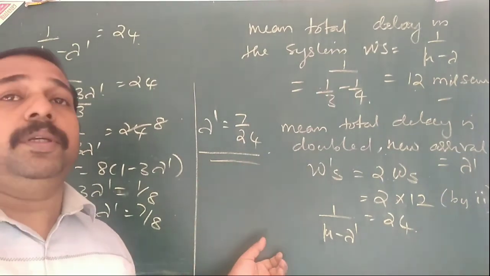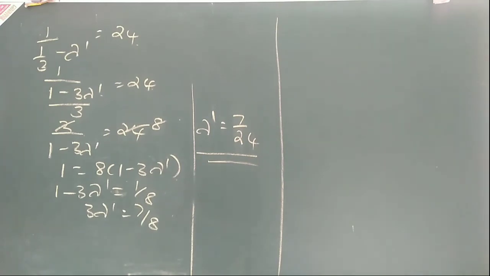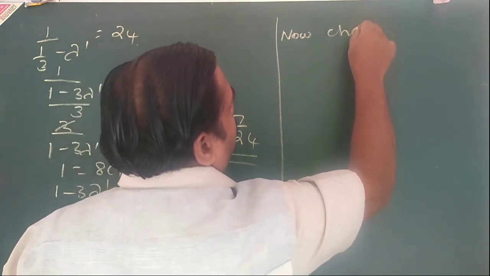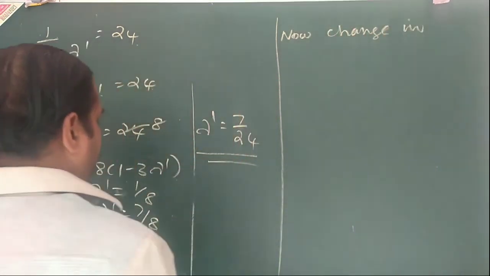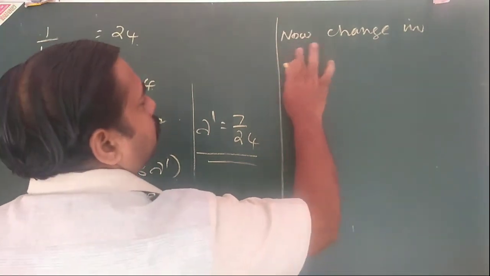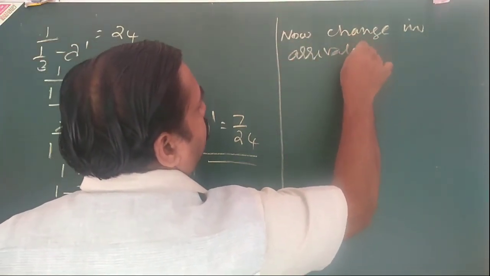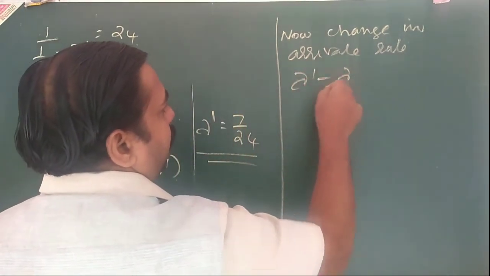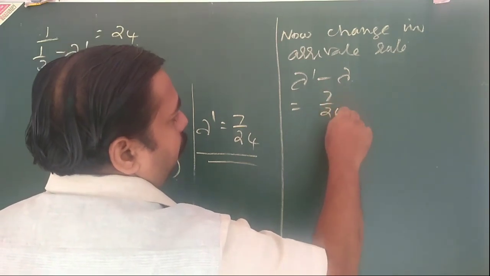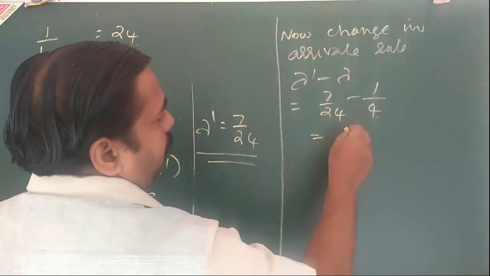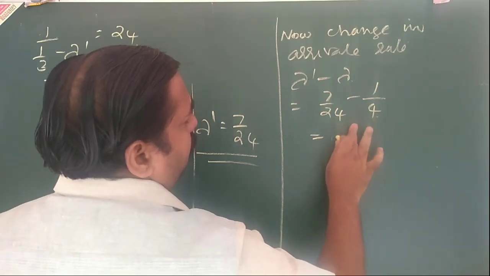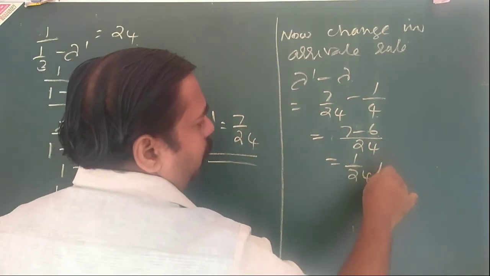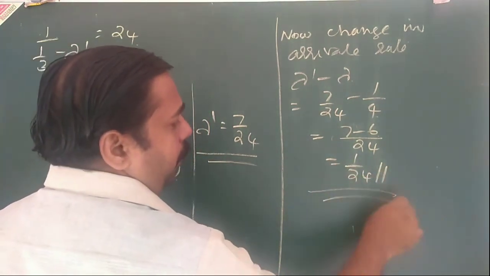So these are the simple questions. Now the change in arrival is equal to lambda dash minus lambda, that is 7 by 24 minus 1 by 4, that is 7 by 24 minus 6 by 24. So that is 7 minus 6 divided by 24, that is equal to 1 by 24. So this is the required answer.